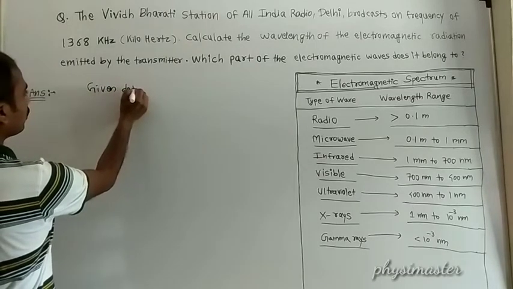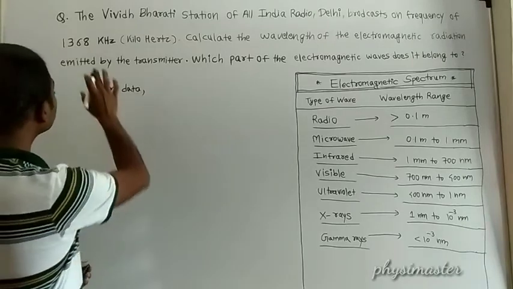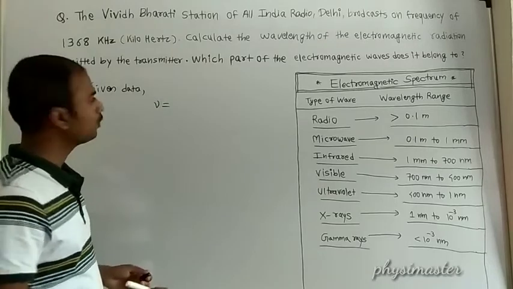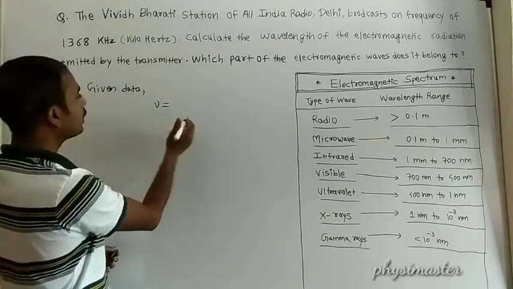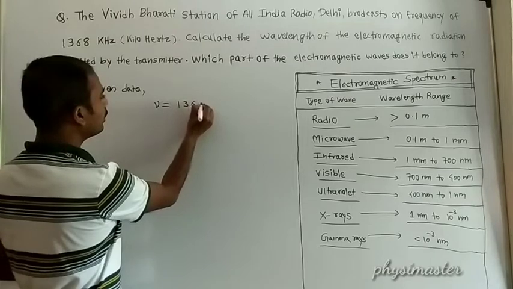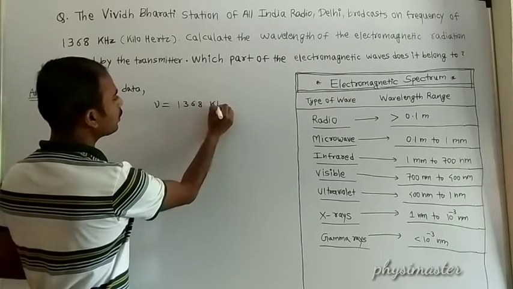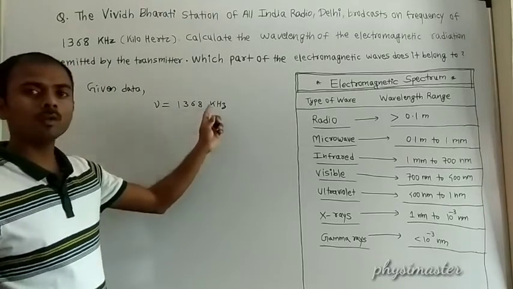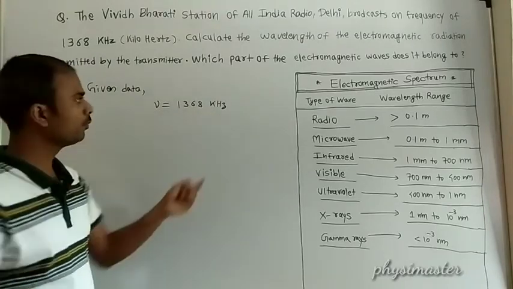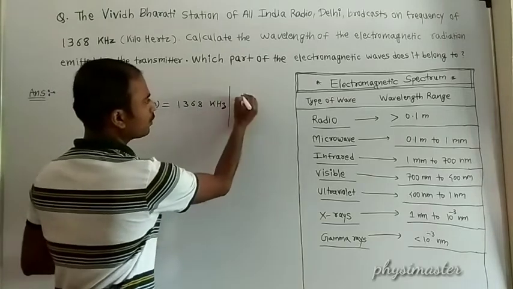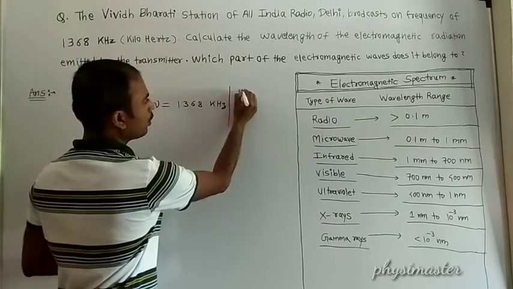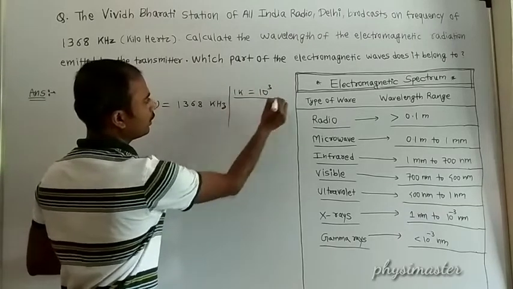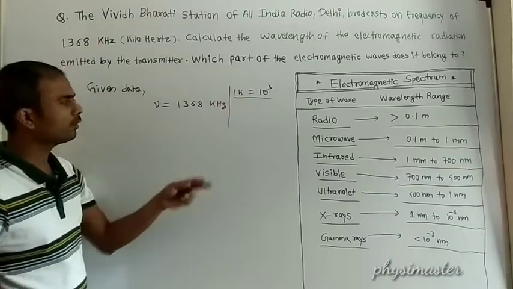The frequency is given, 1368, but this is given in kilohertz, and we know the conversion factor: 1 kilo is equal to 10 to the power 3.